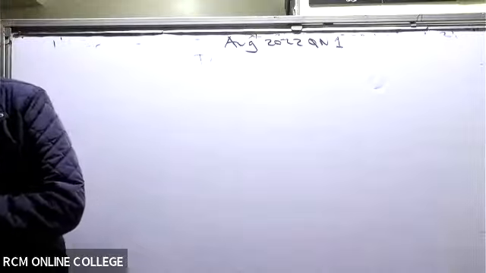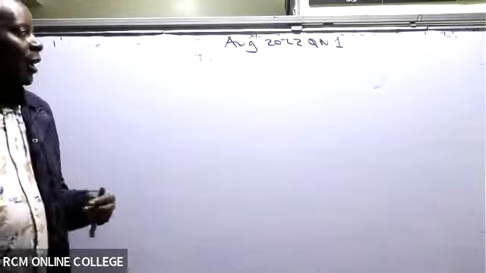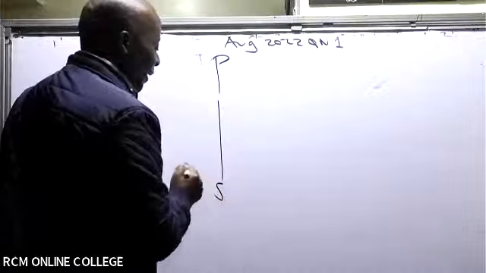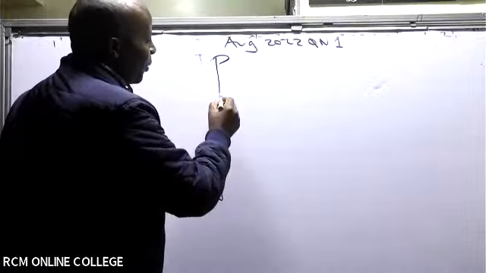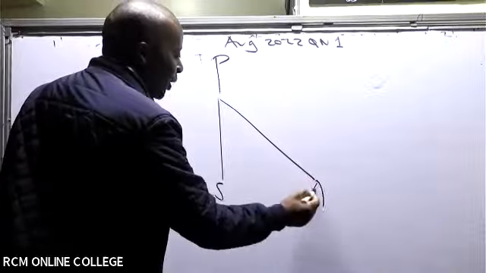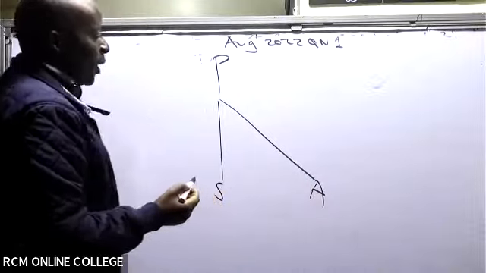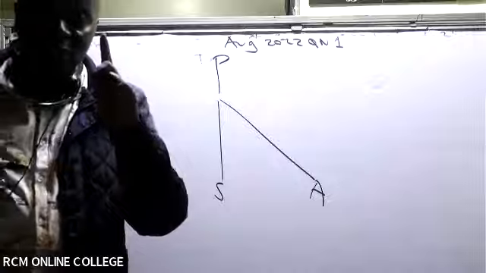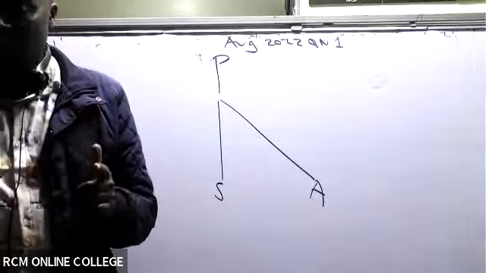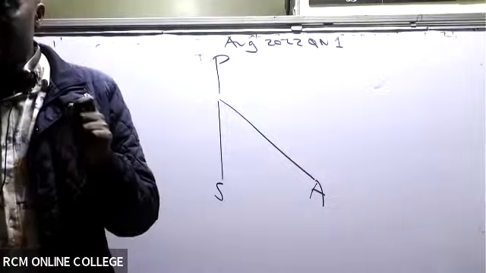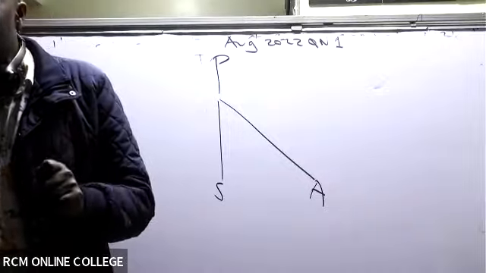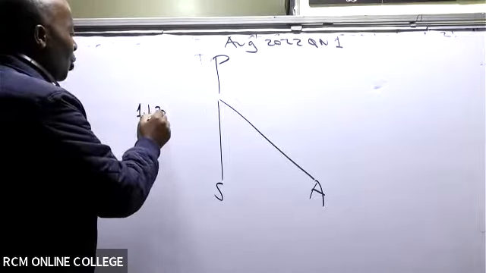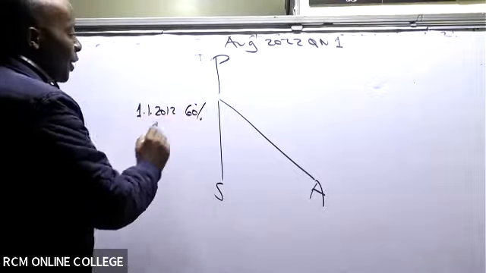So, ladies and gentlemen, this is what I have here. A company known as P, which has a subsidiary known as S, and P has also acquired an associate known as A. So what have they told us about S? Note number 1: on 1st January 2012, P Limited acquired 60% of the ordinary shares of S Limited. So we have here 1st January 2012, we acquired 60% of S.